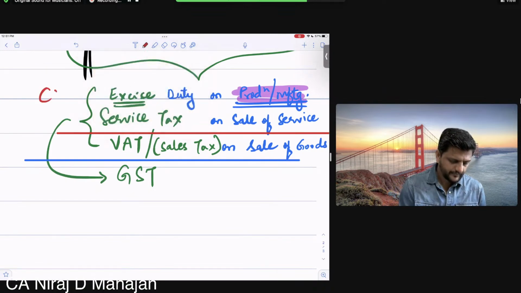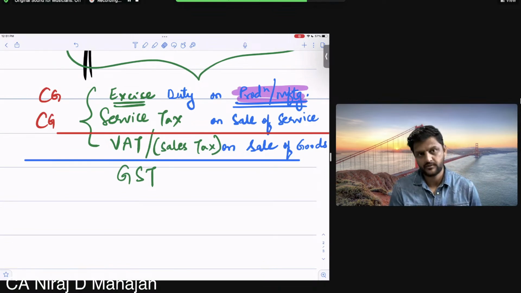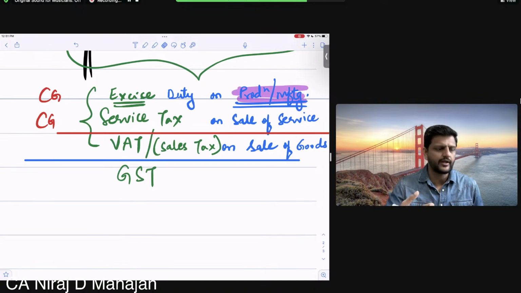Central government. Service tax, children, also central government. Okay, are you getting my point? Which list was it under? List 1. Clear?